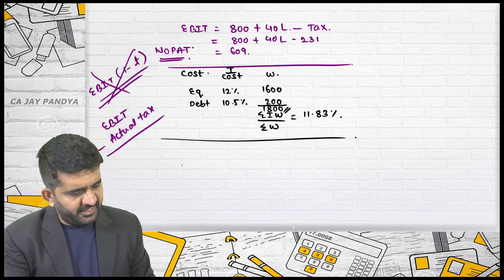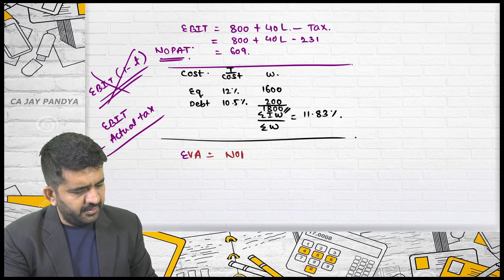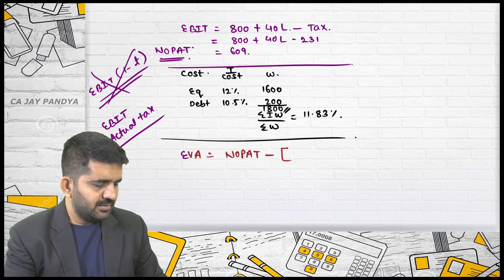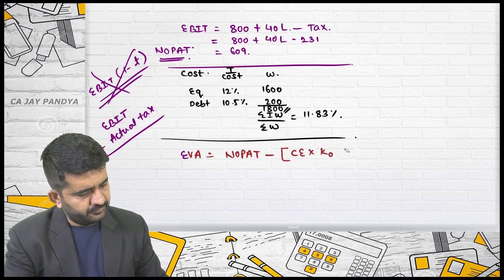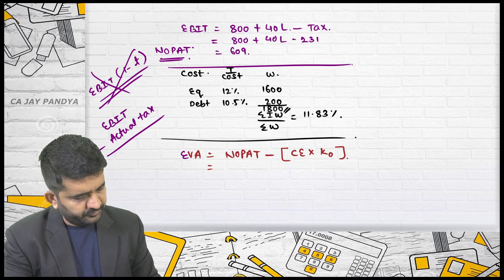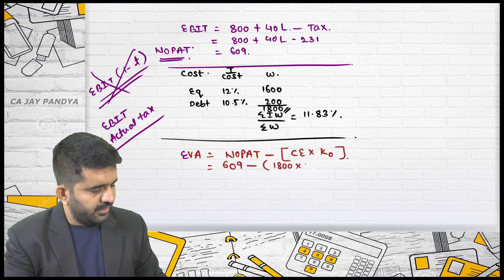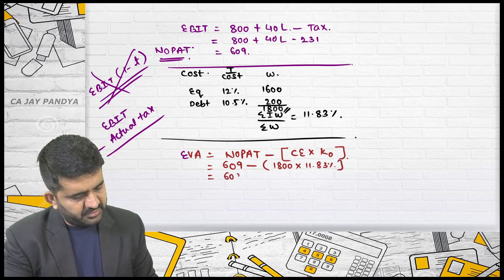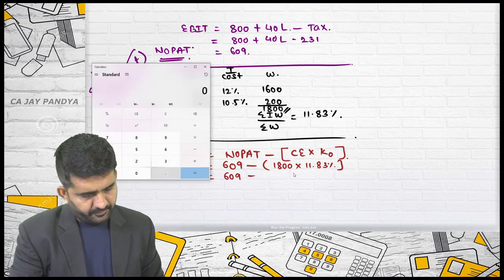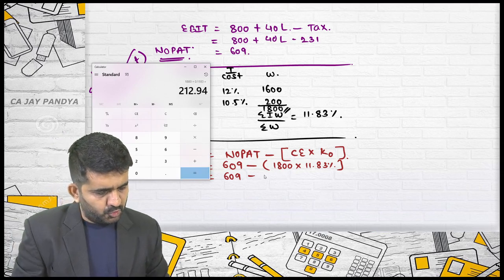Third, I am finding out EVA, which is equal to NOPAT minus capital employed into Q. NOPAT is 609 minus capital employed, 1800 into 11.83 percentage. 1800 into 11.83 percentage is 212.94.